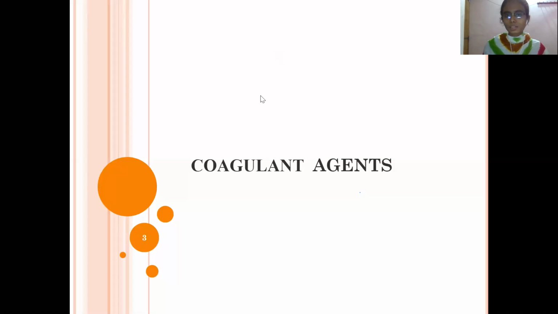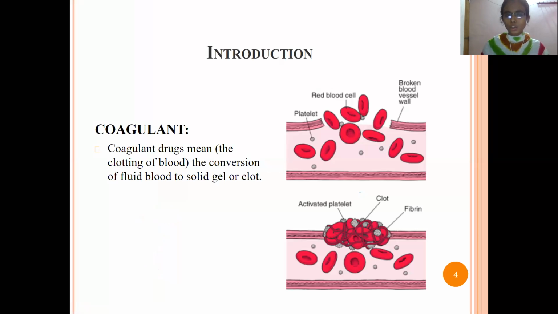Let's see what a coagulant agent is. So what is a coagulant agent? The drugs which convert the fluid blood to a solid gel or clot. It means the drug will clot the blood. When we get an injury or cut at any place, the blood will bleed.